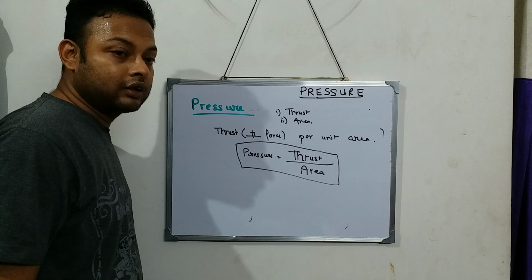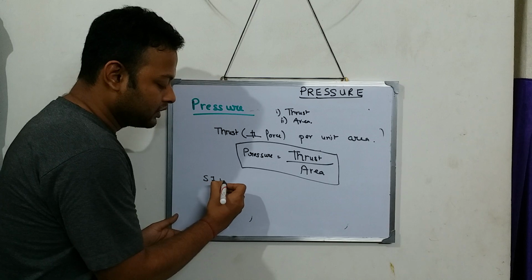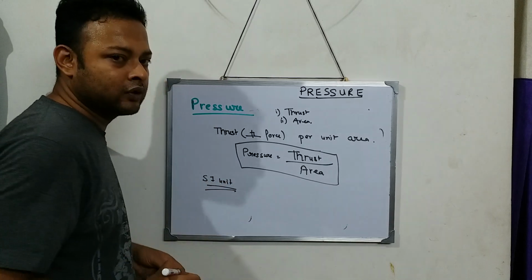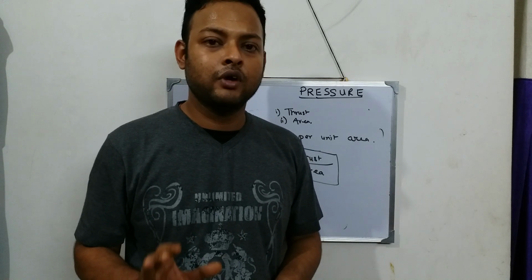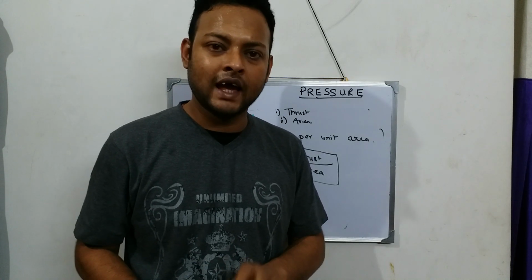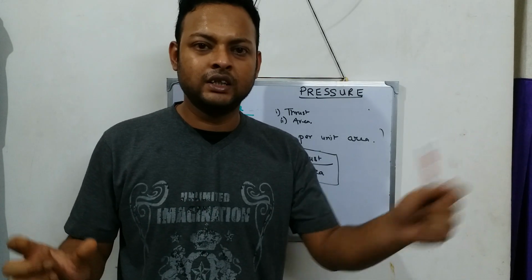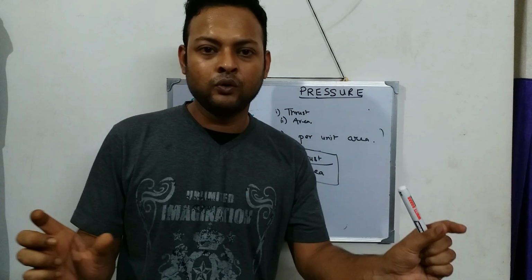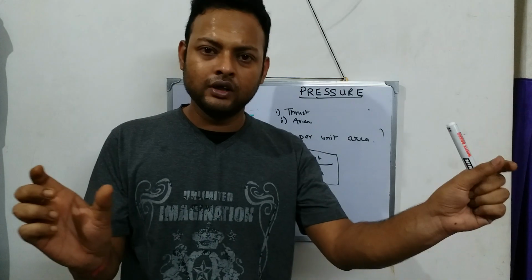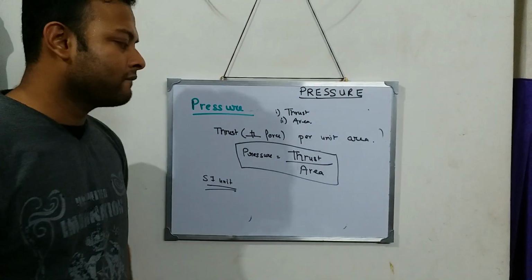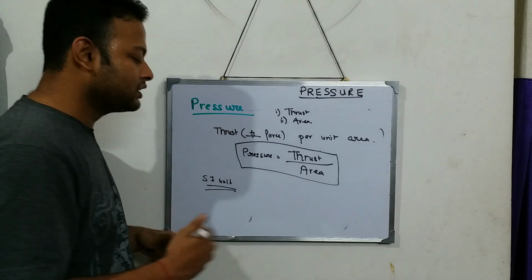Let's talk about the SI unit of pressure. Now why do I say SI unit? Every physical quantity has an SI unit. Every physical quantity is assigned one SI unit. Mass, physical quantity, SI unit, kg. Length, SI unit, meter. Time, SI unit, second. Like that, pressure is a physical quantity, so let's find what its SI unit is.